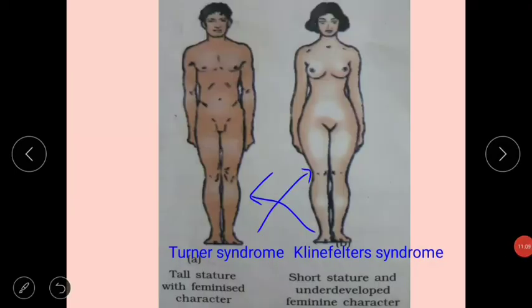Observe this diagram. Here, Turner syndrome: in this case short stature and underdeveloped feminine characters. Klinefelter syndrome: tall stature with feminized characters. So this is the diagram for sex chromosomal disorders.